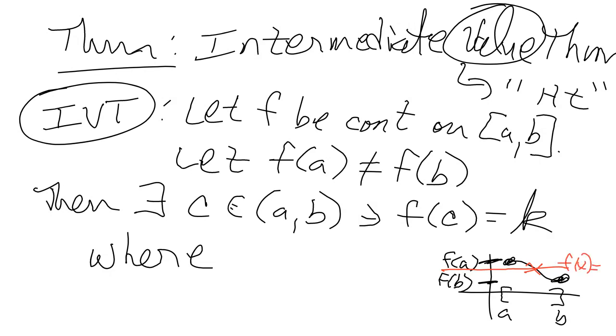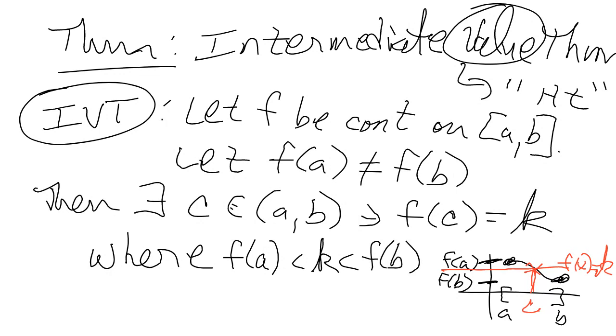That's a height. But any height in between, K has to have at least one C that maps to it. So in this case, f of A is strictly less than the height K, which is strictly less than the height f of B, which is not the case in this picture.